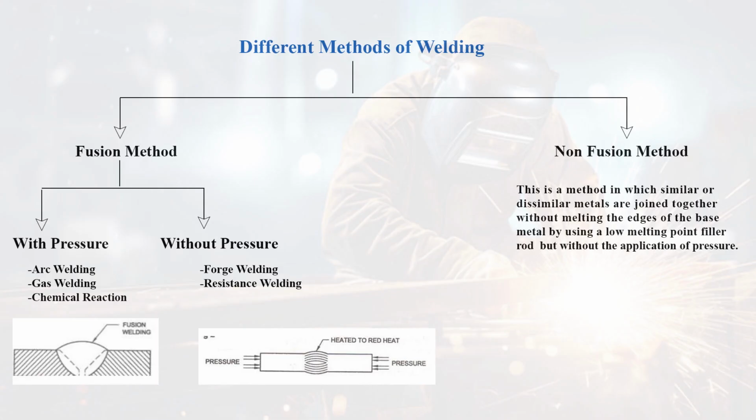Different methods of welding. This can be classified into fusion method and non-fusion method. Fusion method can be classified as with pressure and without pressure. These are the examples of these two. Non-fusion method. This is a method in which similar or dissimilar metals are joined together without melting the edges of the base metal by using a low melting point filler rod, but without the application of pressure.